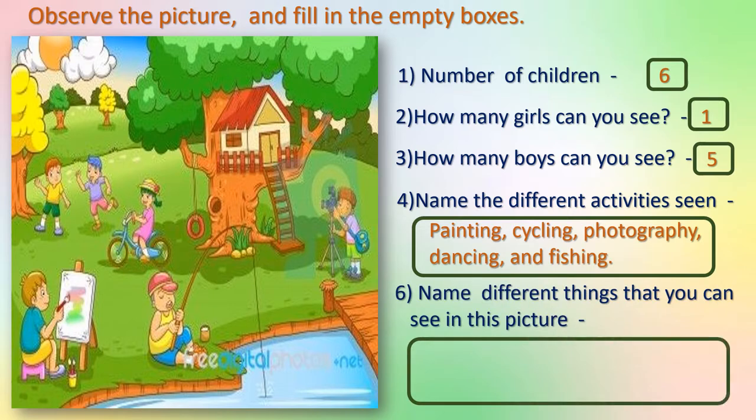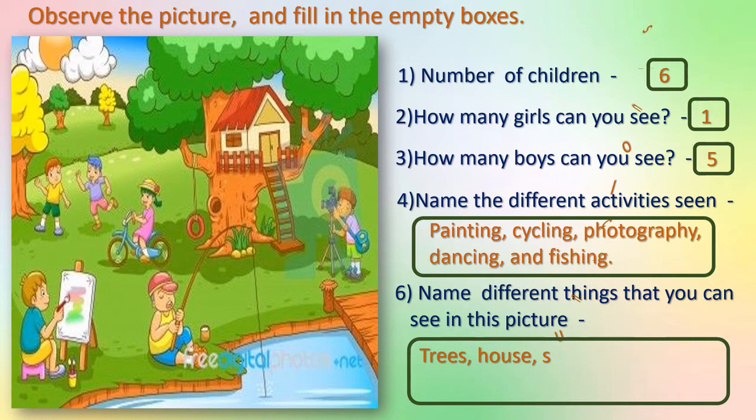Next, name the different things that you can see in this picture. What all are the different things that we can see in the picture? Come on, tell me. Yes. Water, grass, ladder, house, tree, tire, right? Here we can see clouds, sun, so many things you can see here.